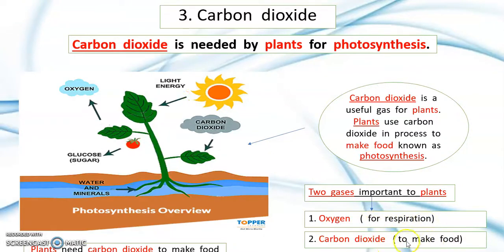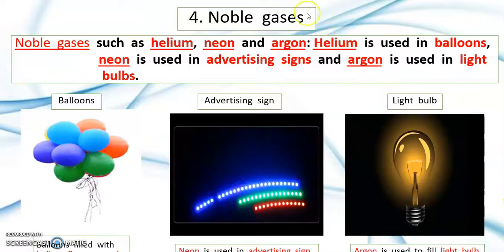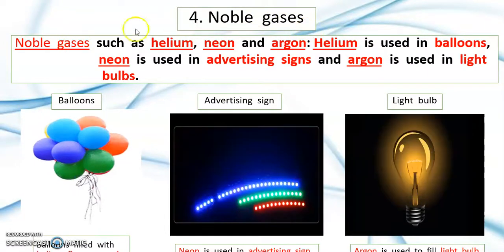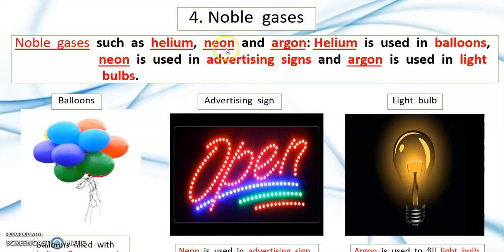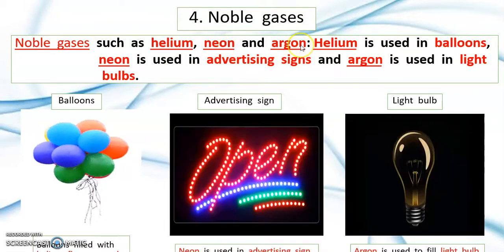Carbon dioxide to make food. So these are the 2 gases important to plants. Number 4 is noble gases. So these are noble gases such as helium, neon, and argon.